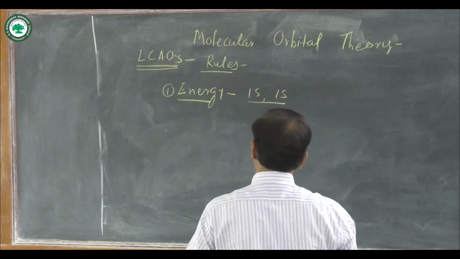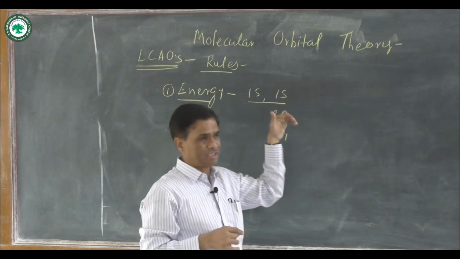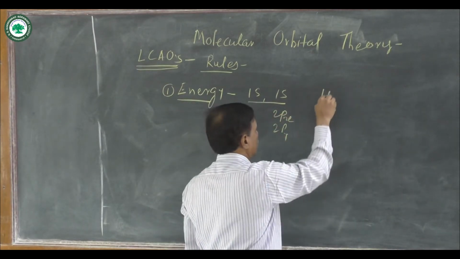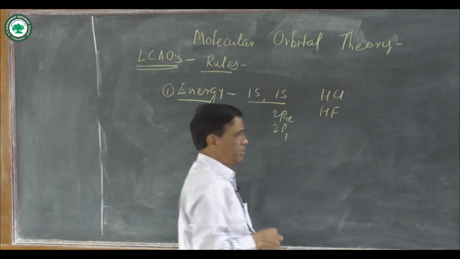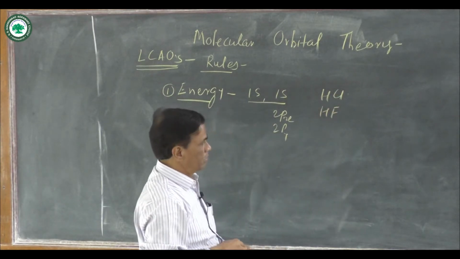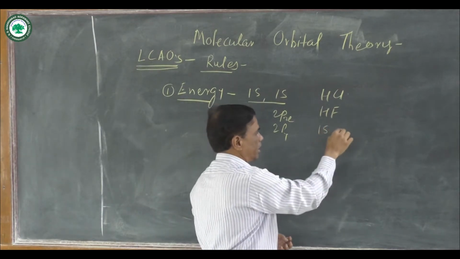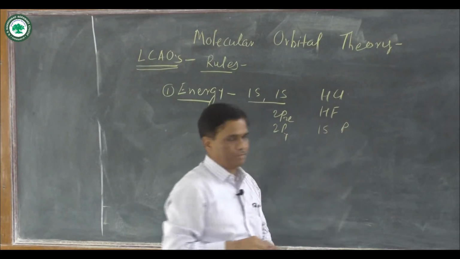But such type of overlapping, meaning different energies, is possible in heteronuclear diatomic molecules like hydrogen fluoride, HF, and HCl. Here you know that in hydrogen there is a 1s orbital and in fluorine there is a p orbital.